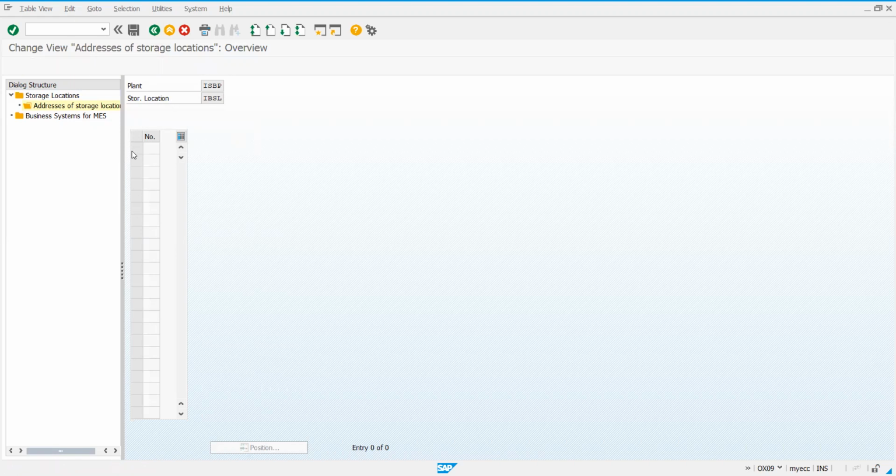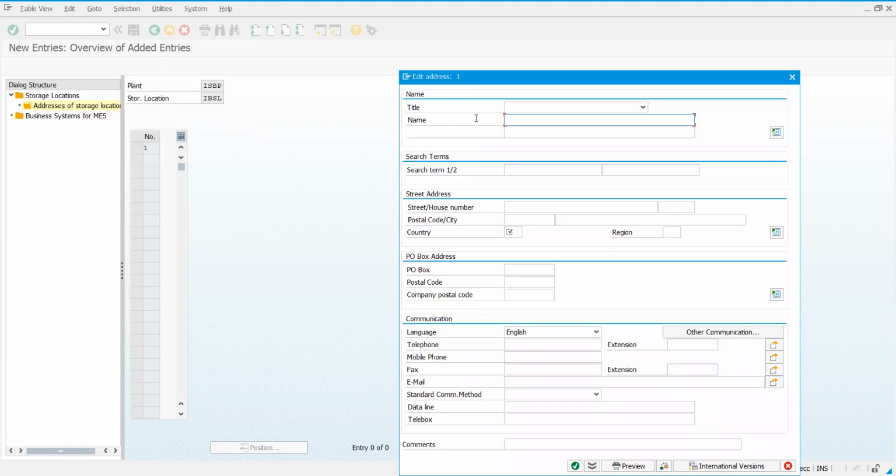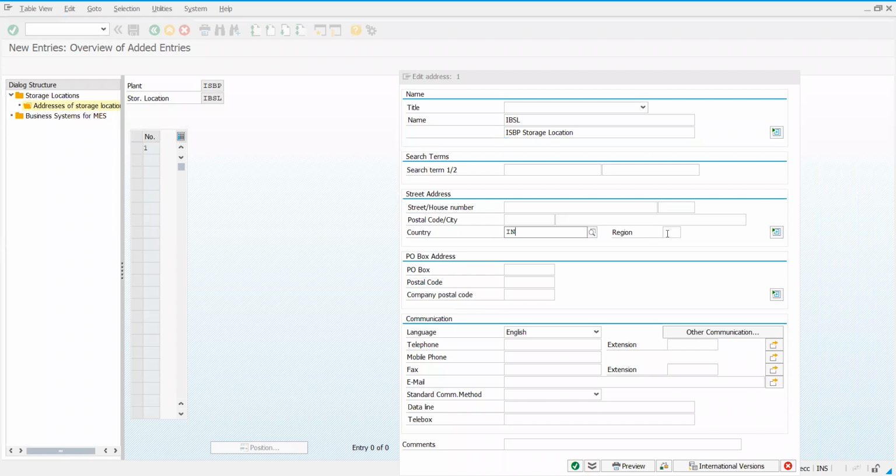Again, new entries. I'll enter it as one, first storage location number one. Again, address for this. I'll retain the same name, IBSL, which for me means ISBP storage location. What will be the title of company for the storage location, sir?